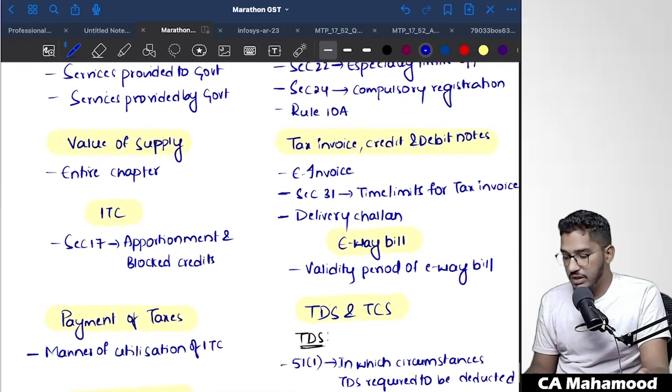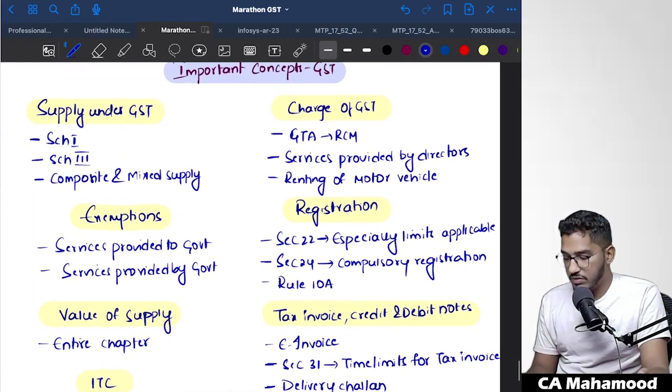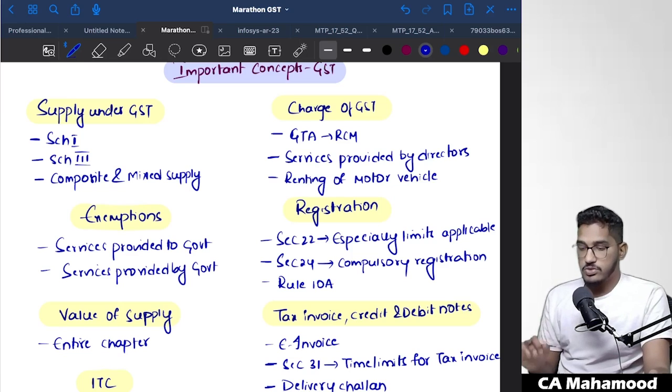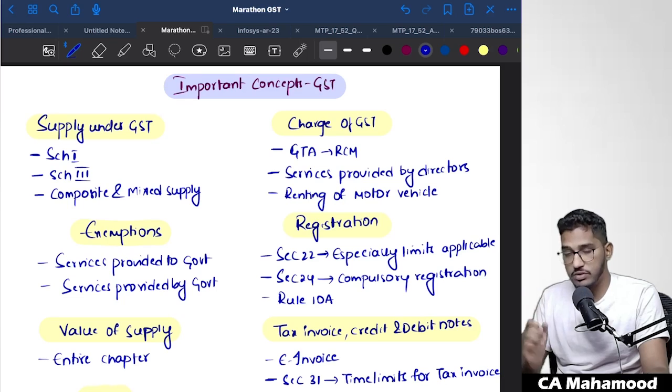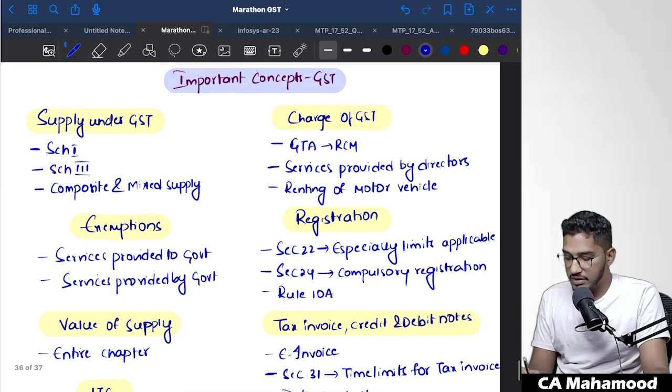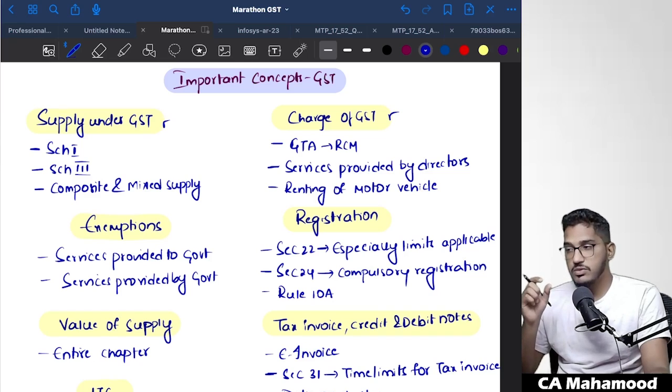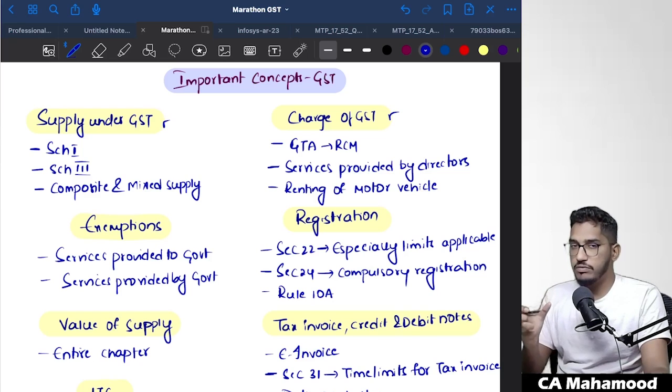Now, talking about the important chapters, I have already given them here. Whatever chapters I have mentioned here is actually the important chapters list. And in those chapters also, I have highlighted a few concepts which are going to be very, very important. Before the examination, you have to be thorough with these concepts. When I say thorough, you have to be 100% confident. Under the name of each chapter, I have given particular concepts also. You have to have complete grip of these concepts, whatever I am going to list down.